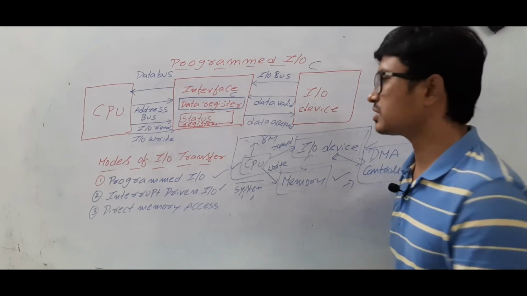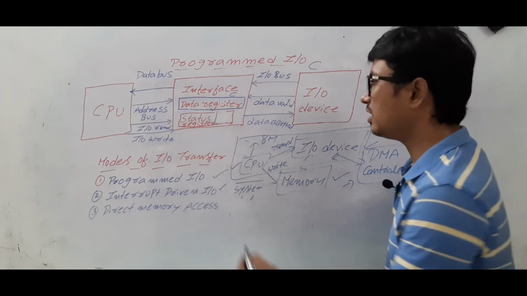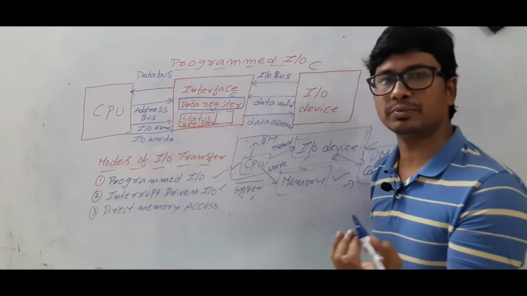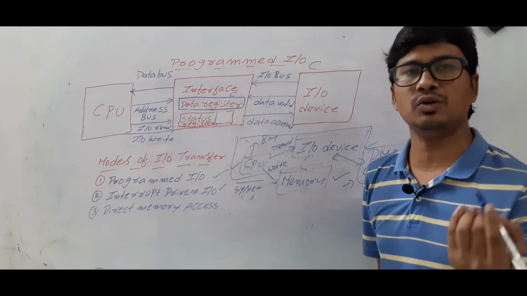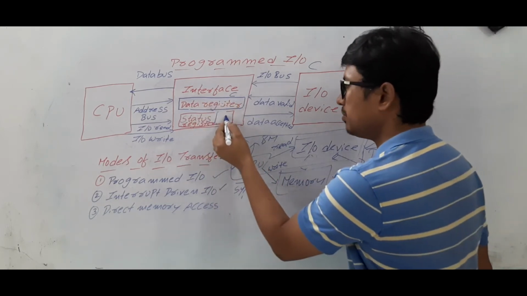Once the data comes, initially we have a status register, and we have a flag. The flag is 1-bit information, and 1 bit means it can be either 0 or 1. If there is no information in the data register, it will be 0.